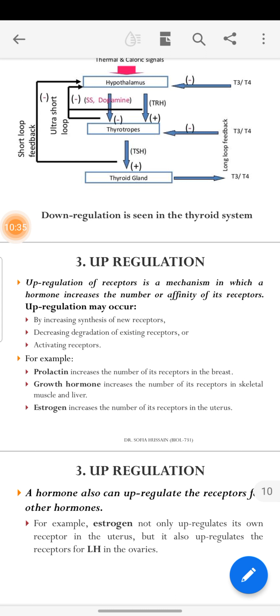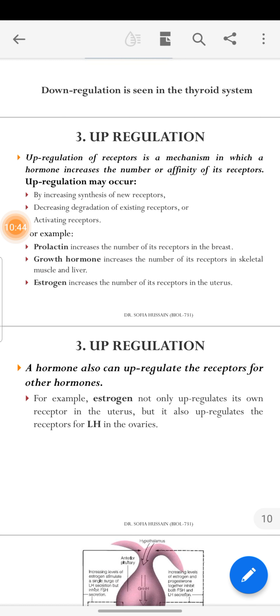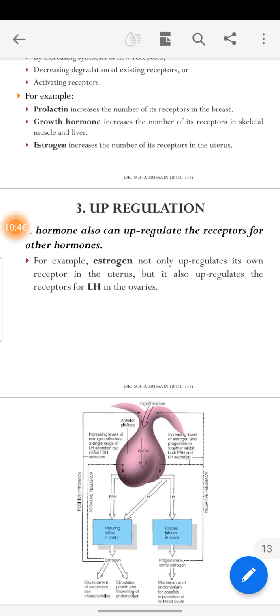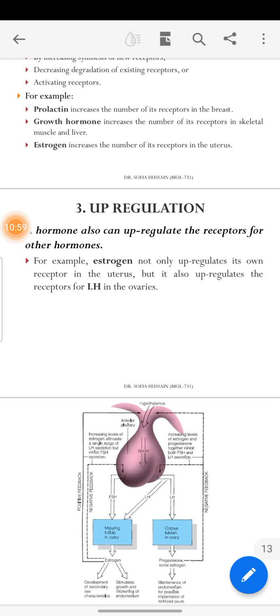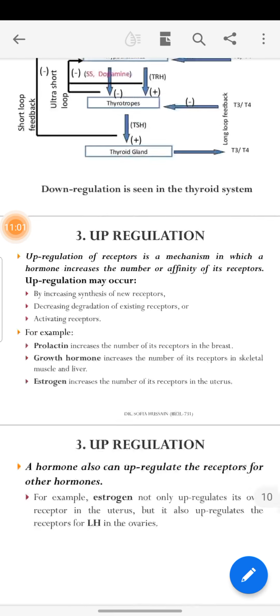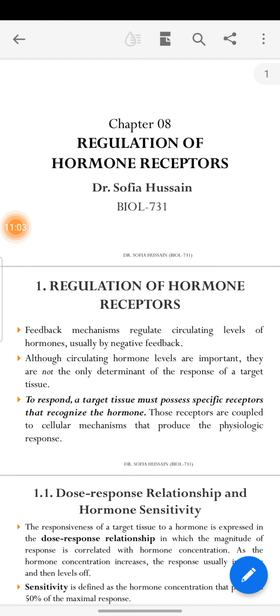Prolactin level increases by it, growth hormone increases, as skeletal muscle also increases, and estrogen level may also increase in the female. Upregulation of hormones can also regulate the receptors of other hormones, as estrogen upregulates the receptor of the uterus, and then LH, then ovaries. That is all about upregulation and downregulation in the regulation of hormone receptors.